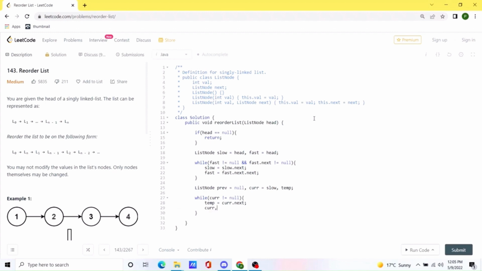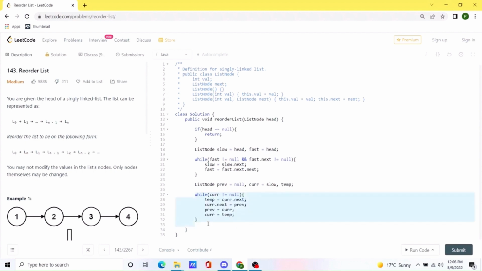After that, we will exchange the values of the previous and current nodes. So current.next will get the value of the previous node, and previous will come to the current node, and current we will need to move one step forward. So we will assign it the temp node, where we initially stored the value of the previous current.next. After this second loop runs, we should have our second list, the slow list that we created, reversed. And now all we need to do is merge our first list and our second list.